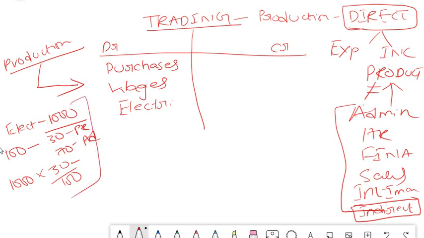Just because it is electricity, simply don't take it and put it into P&L. You have to classify it according to the nature. That means whether it is related to trading account or it is related to P&L account. So that is what sometimes the question comes to you in exam.